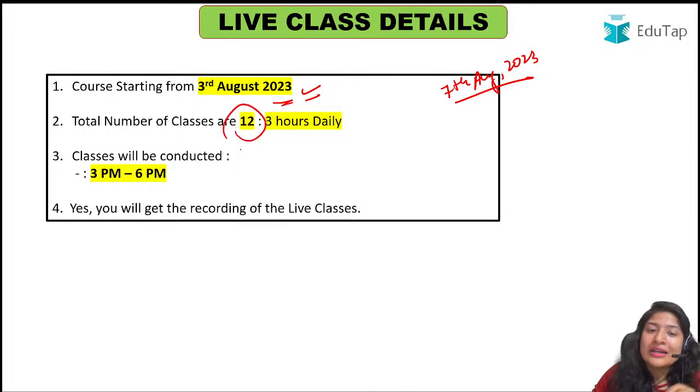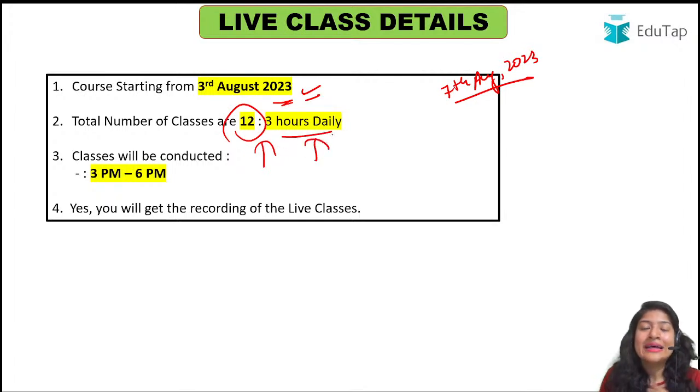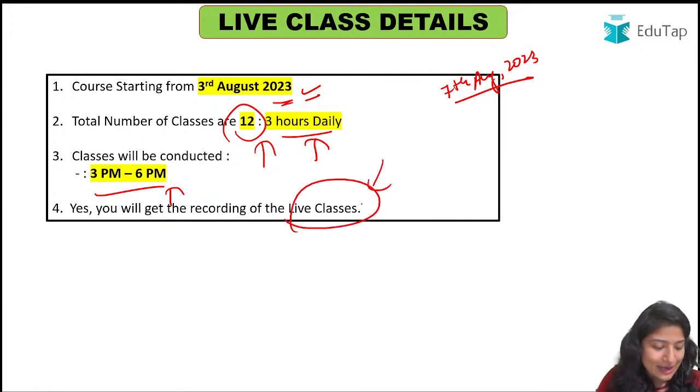There are going to be a total overall of 12 classes of ARD, but these are not less, because we are going to cover all this syllabus in 12 classes, that is for sure, but 3 hours of daily classes, ठीक है. So this is one thing that please keep in mind. And the scheduling is 3 p.m. to 6 p.m. The schedule of these classes will be 3 p.m. to 6 p.m. And yes, one more question that usually aspirants have, that if for whatever reason they are not able to attend these live classes, what will be the possible solution for them, right. So see, all of you who will be part of this particular course, everyone will get the recordings of these live classes, ठीक है.